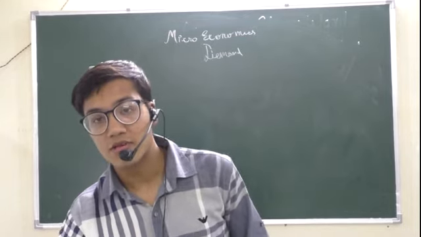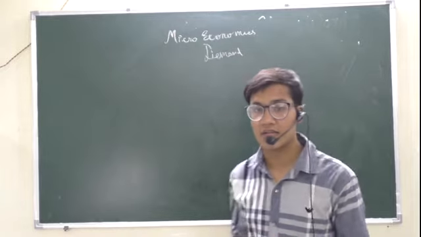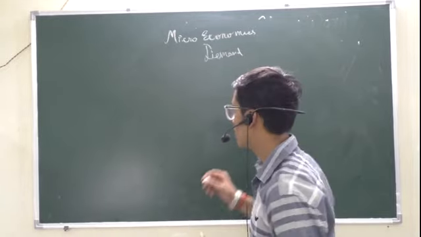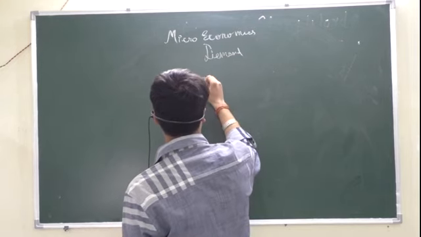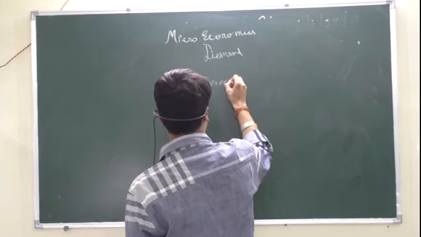So how many types of demand are there? There are various types of demand, such as composite demand, total demand, and income demand. First we'll start with income demand.